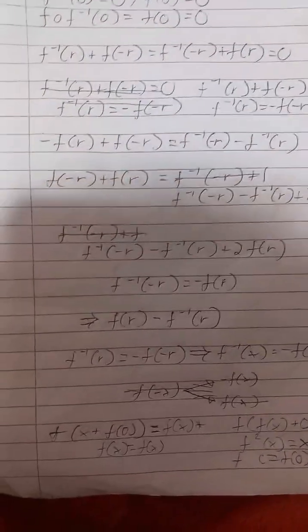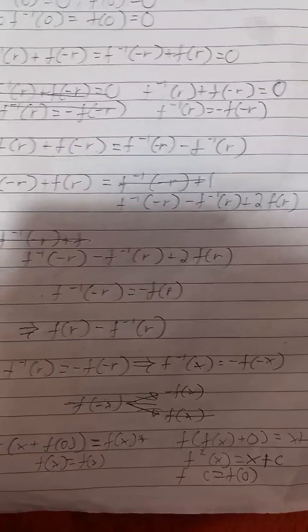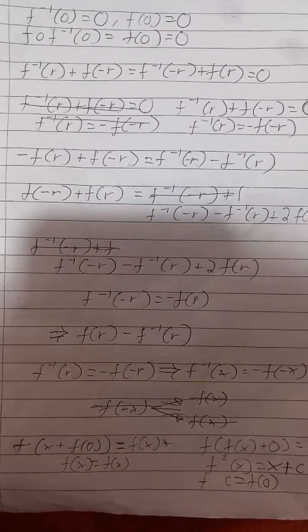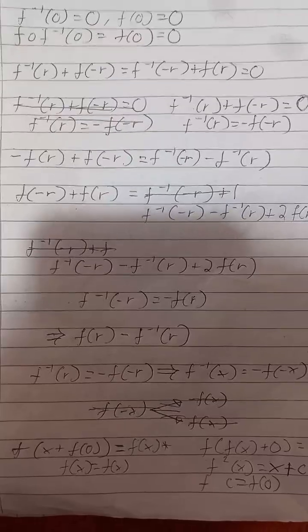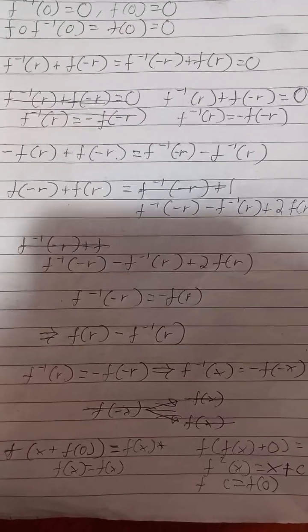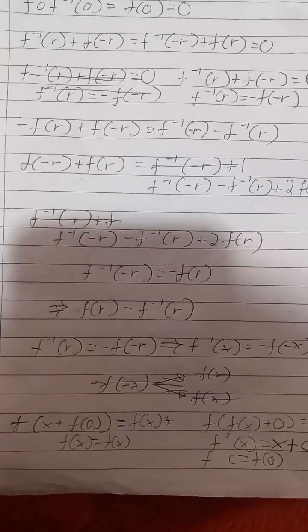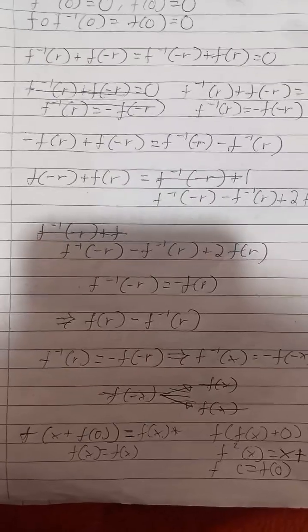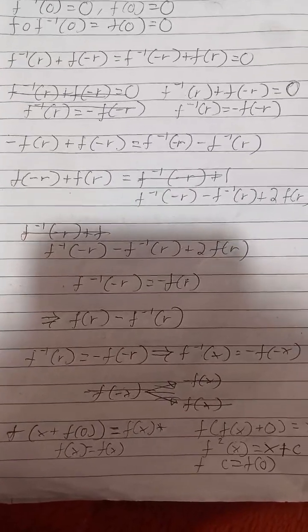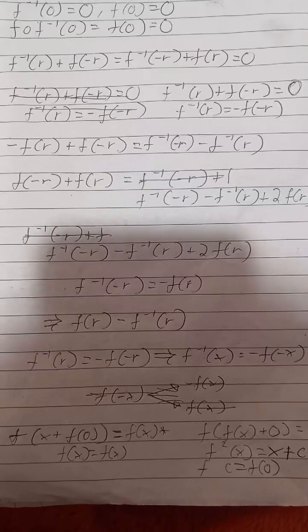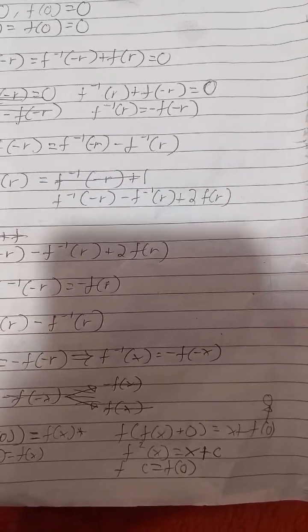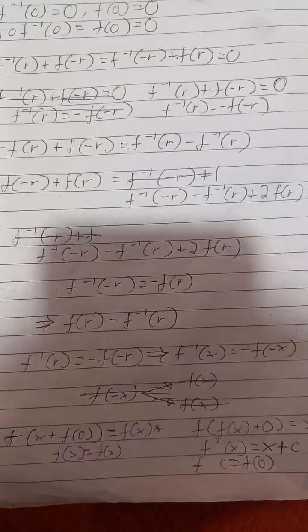So as a result of all of this, we can lead to the fact that f minus 1 of r is equal to negative f of r, such that f minus 1 of x is equal to minus f of minus x. So the inverse is basically the definition of an odd function. So we get two realizations. First of all, that f of x plus f of 0 is going to be f of x, or f of 0 is probably going to be a constant c.